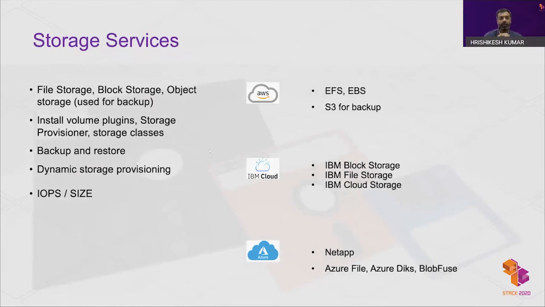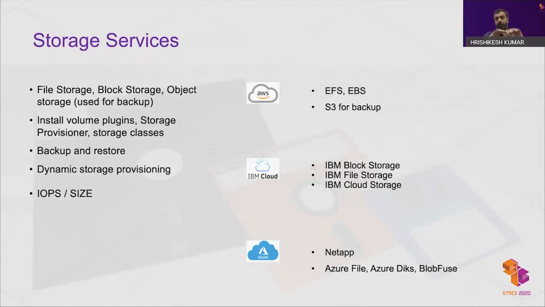A stateful application in Kubernetes requires what is called a persistent volume to save any data permanently. The persistent volume is mounted into the pod, and this persistent volume specifies a storage class.